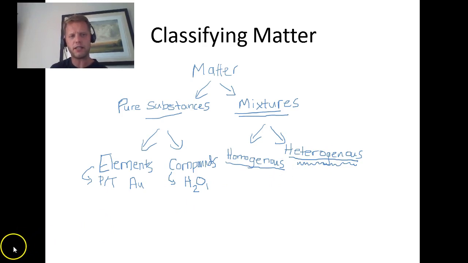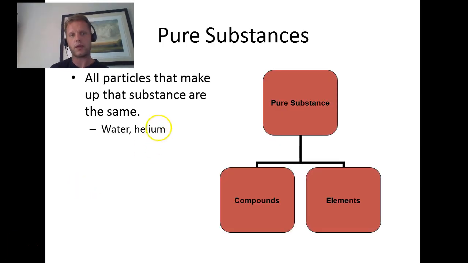So let's define each one of these specifically, and you should write these down into your notes. Okay, so pure substances. You can define all pure substances as being made of the same type of particles. Particles are really tiny little things. Particles can either be atoms or they can be molecules. That's all you have to know, okay?